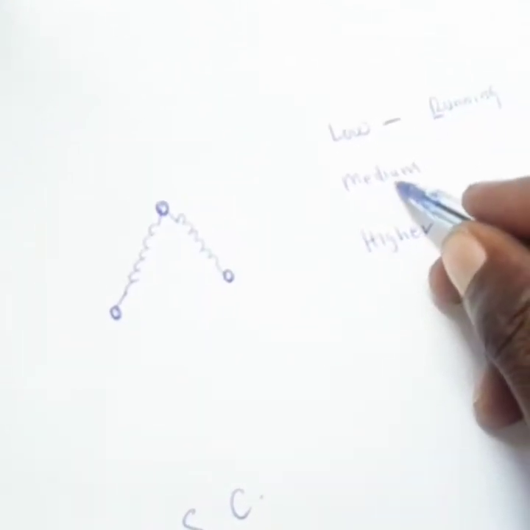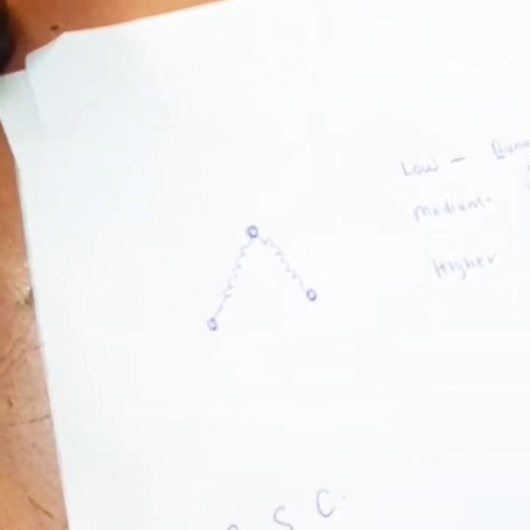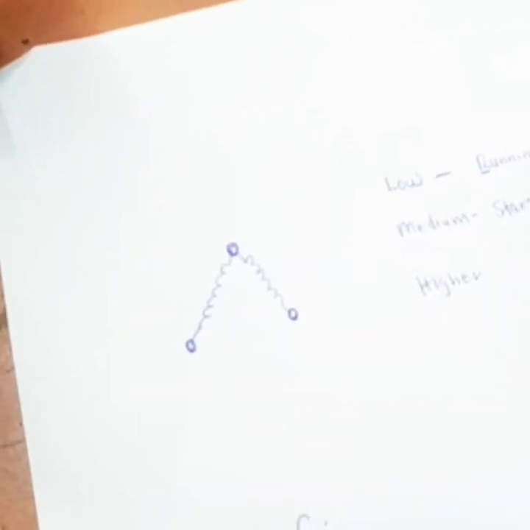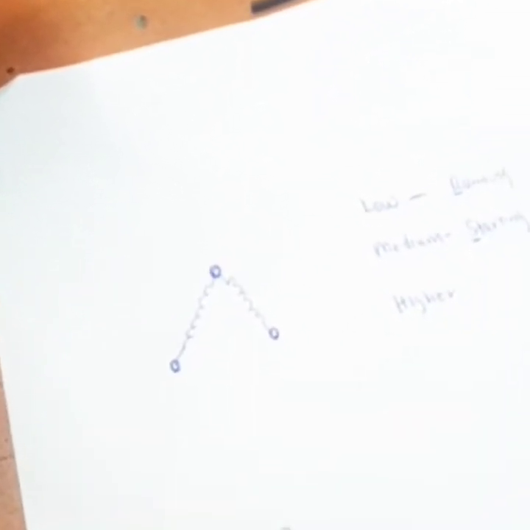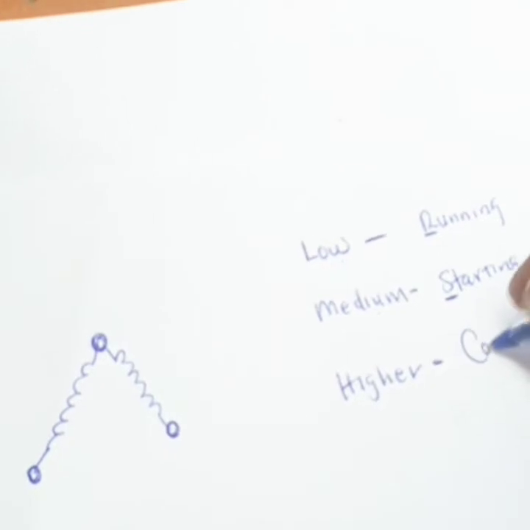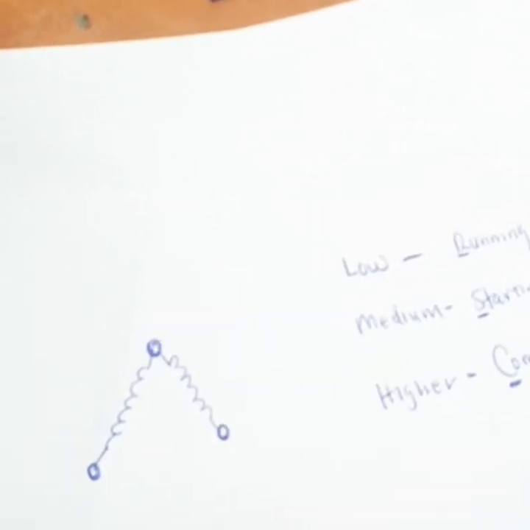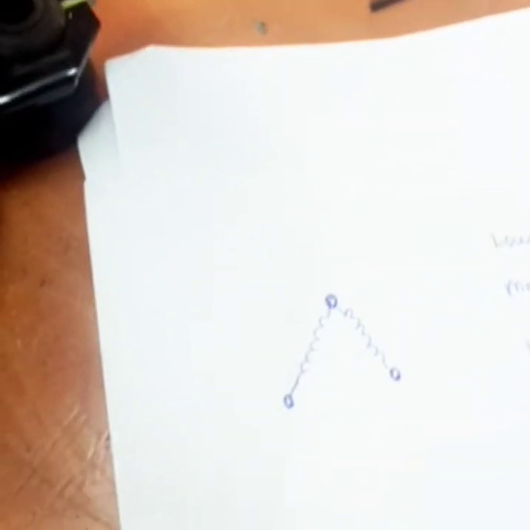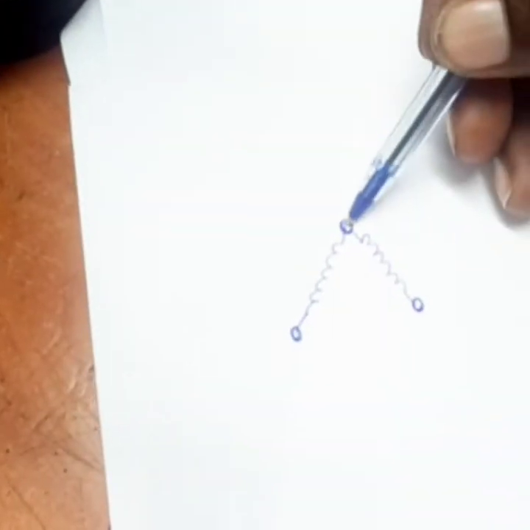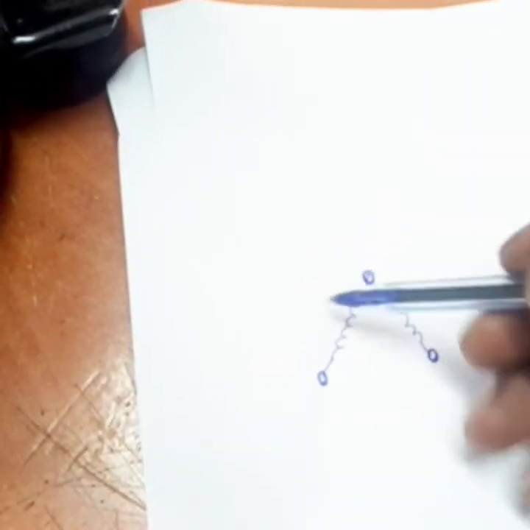When we come to medium resistance, we have the starting winding represented by letter S. So we put our S there. The third resistance, we say it is common, represented by the letter C here. The reason we are saying it is common is because we are measuring resistance from this point to this point, and again we go back to this point to the other point.